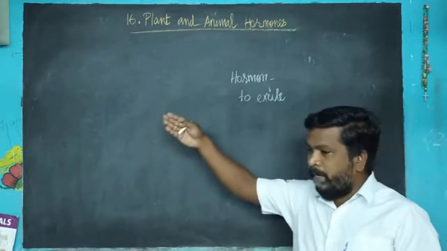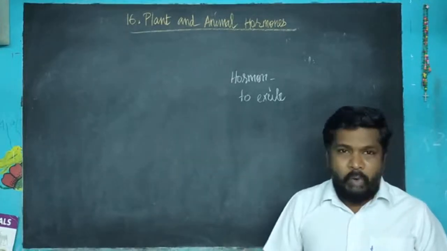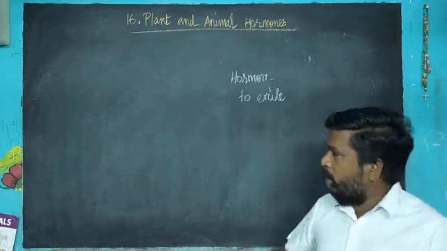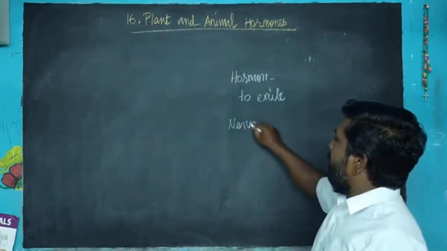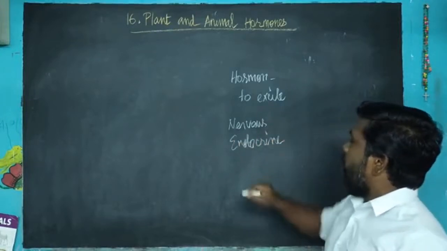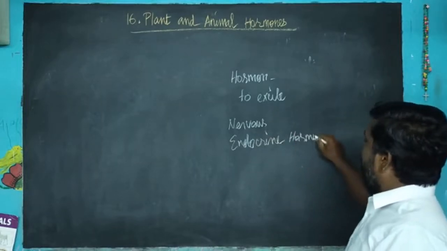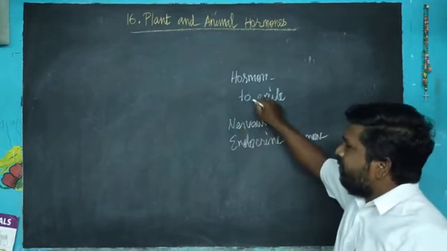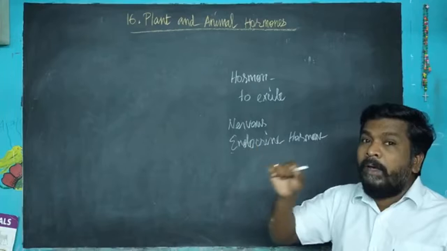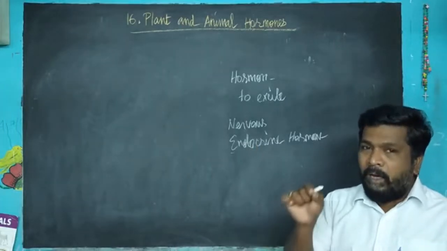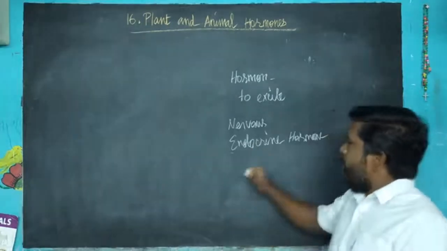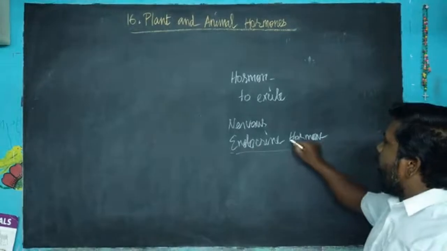For example, in the human being, two systems control and coordinate the whole body. One is the nervous system and the other is the endocrine system. The nervous system deals with the brain and spinal cord, and the endocrine system deals with the chemical substances called hormones. Not only in human beings, but in both plants and animals, hormones are the controlling or regulating factor that coordinates the different types of metabolic processes. In the human being, the endocrine system produces the hormones.